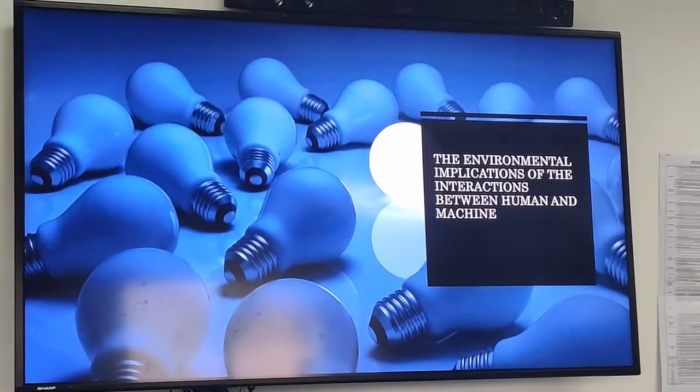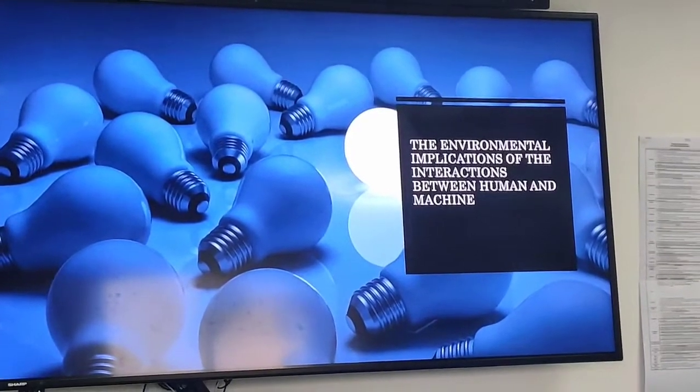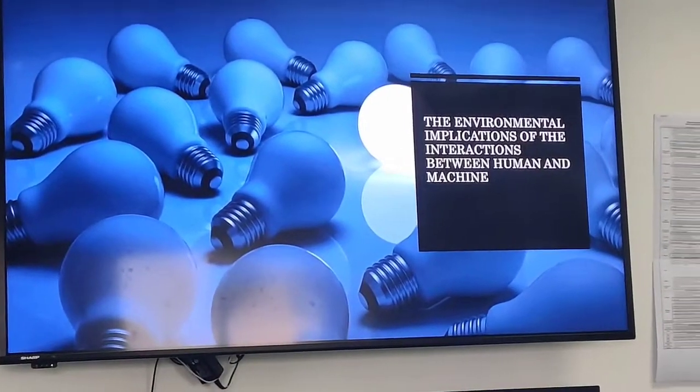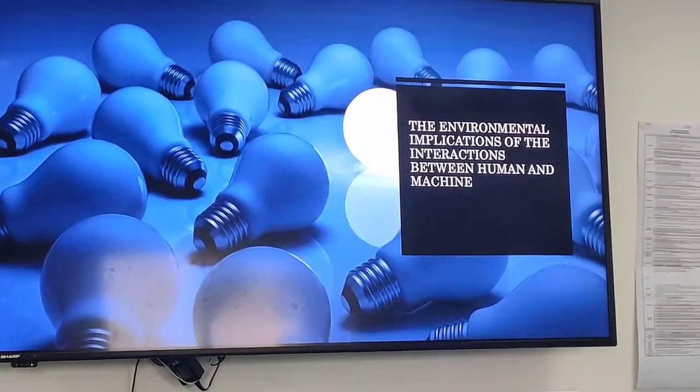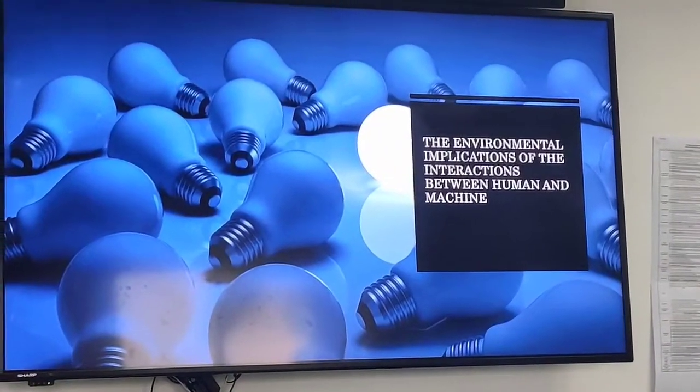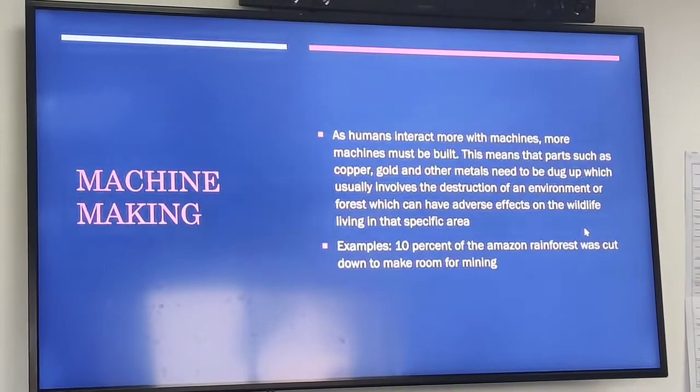Alright, this is the environmental implications of the interactions between human and machine. The environment obviously being the habitat and natural world, as well as including humans, but not so much what they have built. But we'll be looking at both the positives and the negatives. Firstly, the negatives of human and machine interaction.